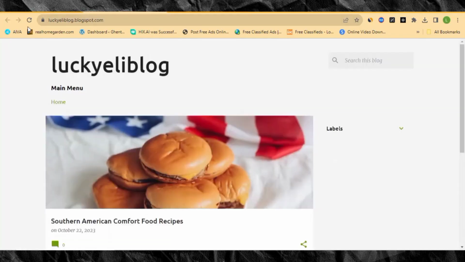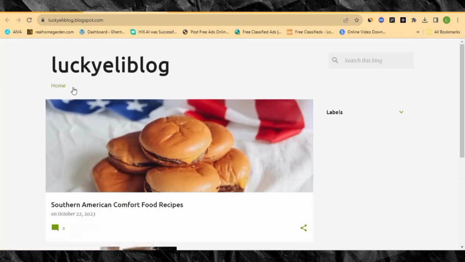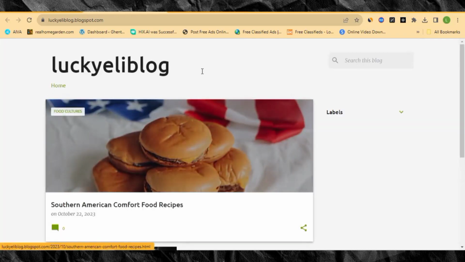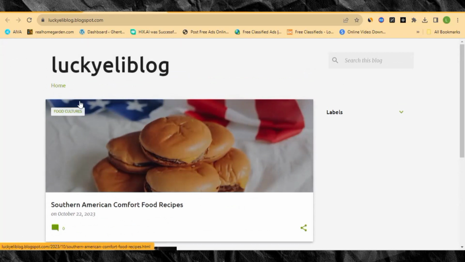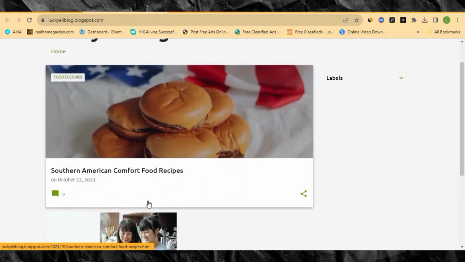So right now, let's refresh our blog again and see how it's looking. So perfect. Now you can see our home page is showing here. So whenever the people click on the home page, it's gonna take them to the home page. As you have seen that it has taken us back here, right? So the same way you can add all the categories right here.